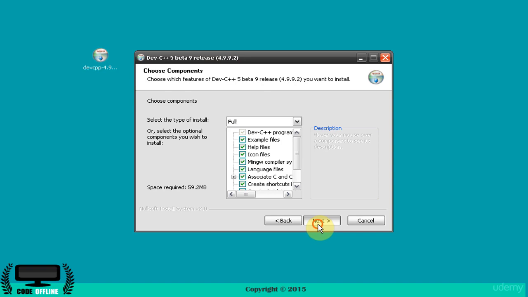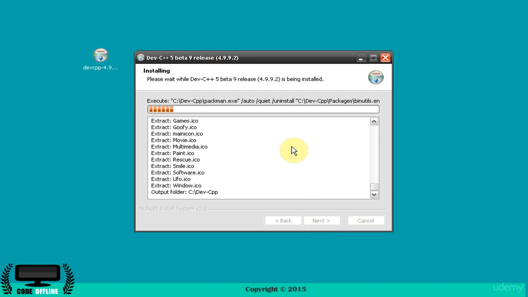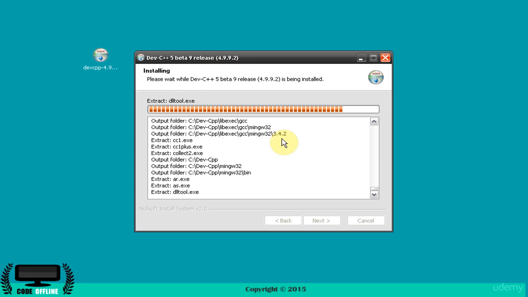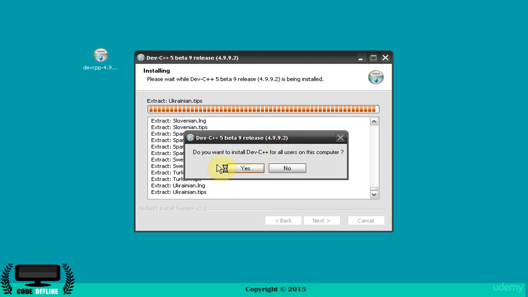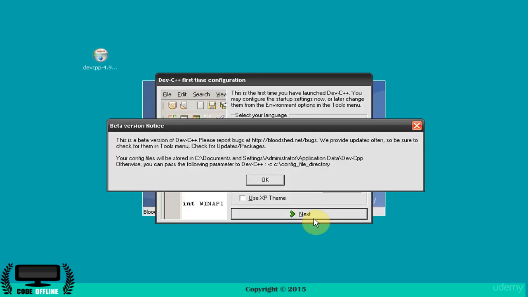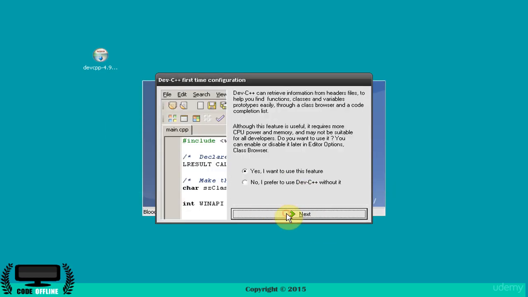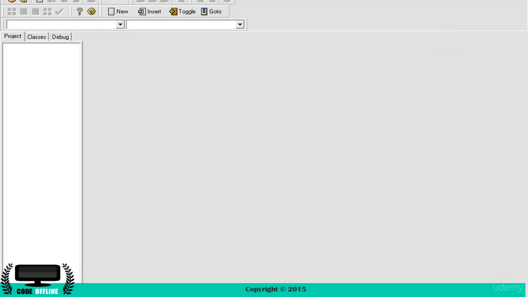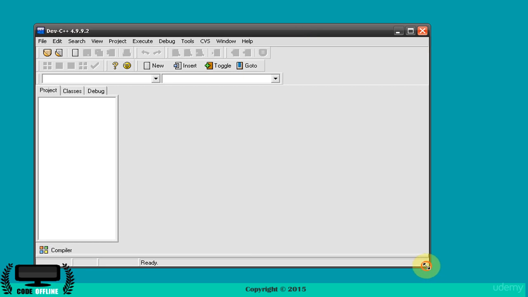Okay, I agree. Next, install. Do you want to install Dev C++ for all users? Yes. Run Dev C++. Finish. Okay. Next. No, I prefer to use Dev C++ without it. Okay. And here you can see our Dev C++ compiler is installed and ready to use.